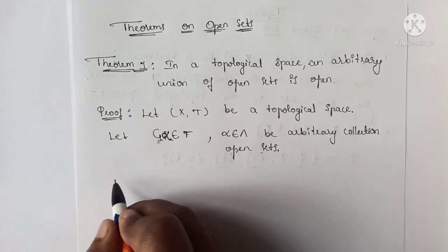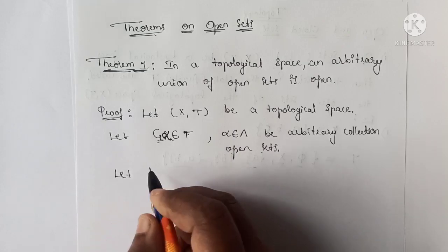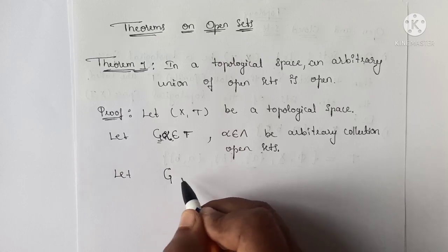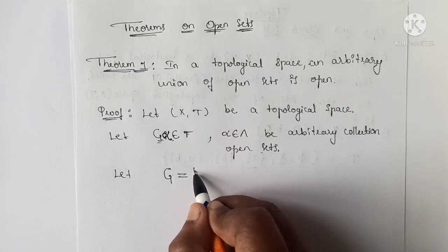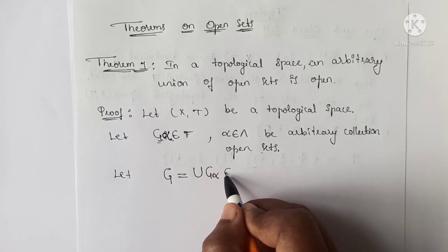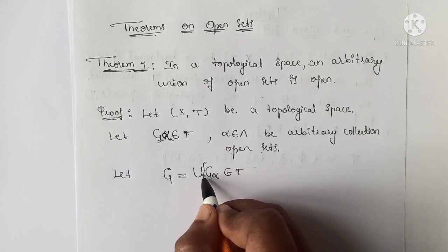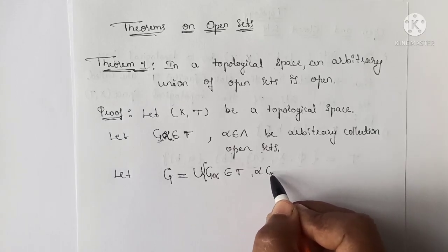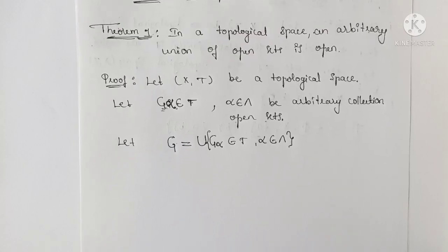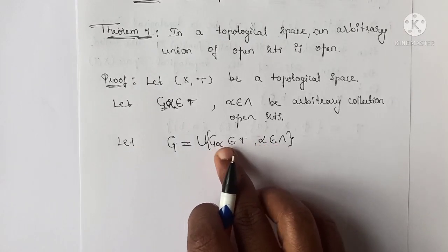Then we consider this arbitrary union, that is G equals the union of all these G_alpha belonging to T, where alpha belongs to the index set. Index set means that here all the G's are labeled.